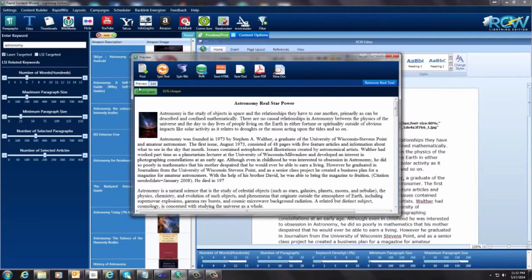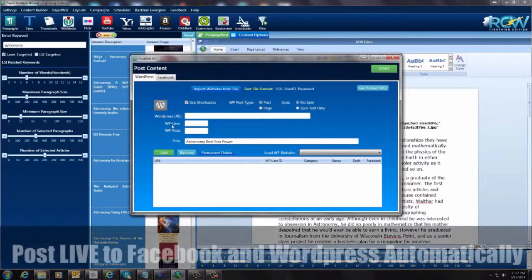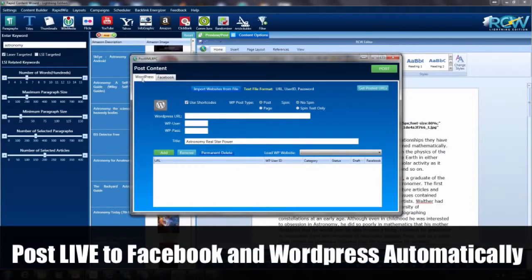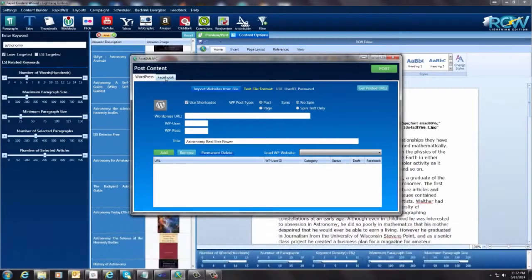Okay, well, the next step will be I'm going to remove this red text, which is this little button over here, and we're going to go over and we're going to post this now. Now we have two options to post. You can go to your WordPress blog, and you can post it to Facebook. I'm going to start first of all with the WordPress settings.